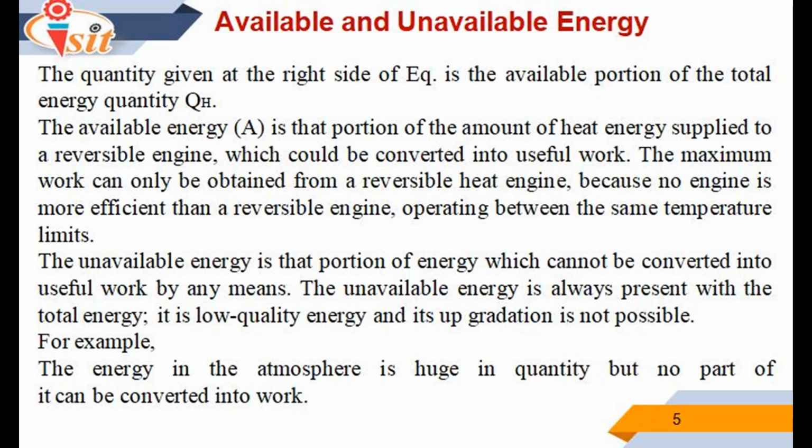Therefore, available and unavailable energy can be defined as the available energy is that the portion of the amount of heat energy supplied to the reversible engine which could be converted into useful work. And the maximum work can be also obtained from the reversible heat engine because no any engine is more efficient than reversible engine operating between the same temperature limit. The unavailable energy is that portion of energy which cannot be converted into useful work by any means.